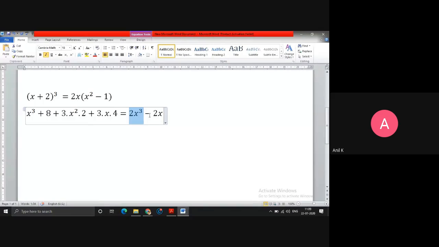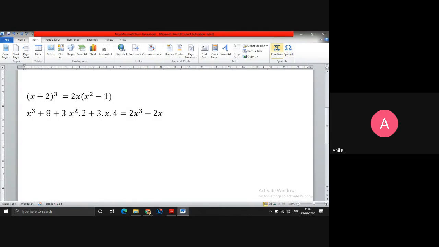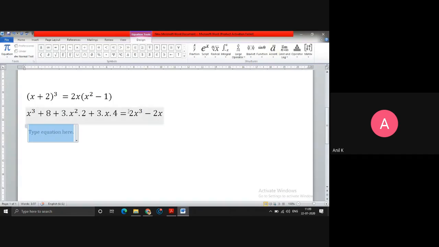But in this equation, after simplification, I will show you the final answer directly. You can maybe try it at home in your notes. This is 2x cube. Bring this x cube to the right hand side. So you'll get 2x cube minus x cube, which is just x cube. Then this is plus 6x square. When it comes to the right hand side, it will come as minus 6x square. I am just transferring the terms from left to right.